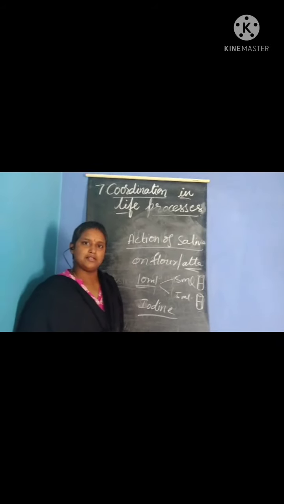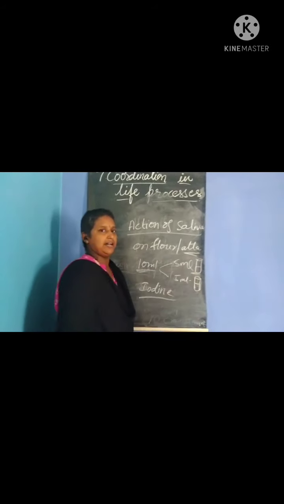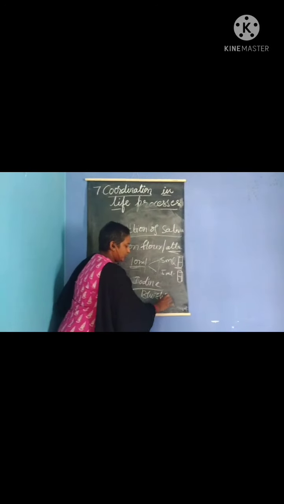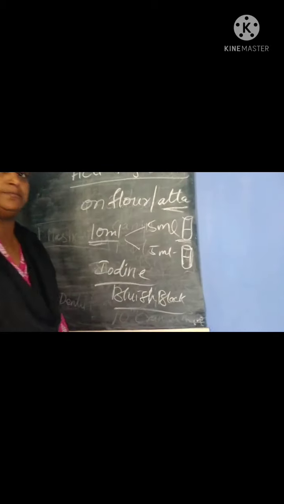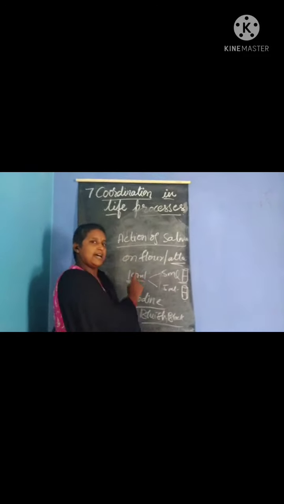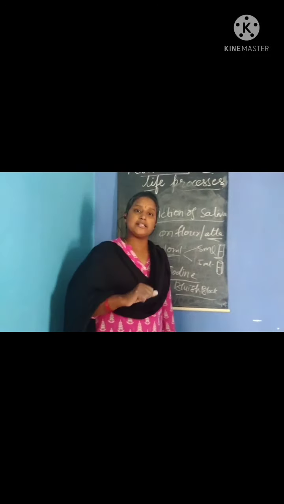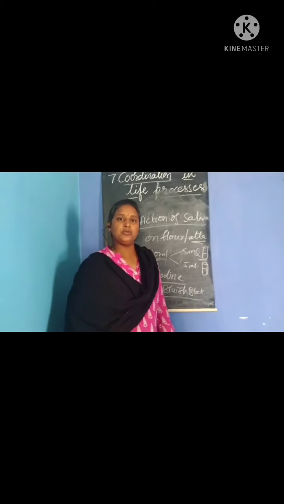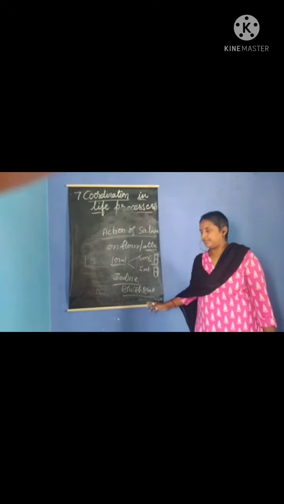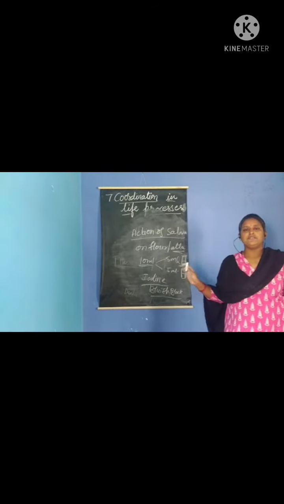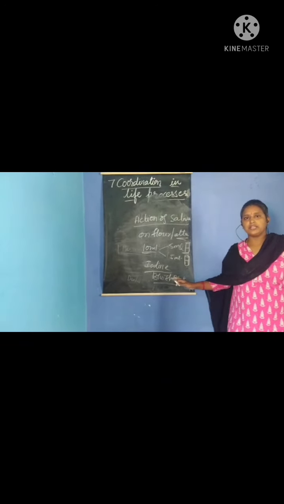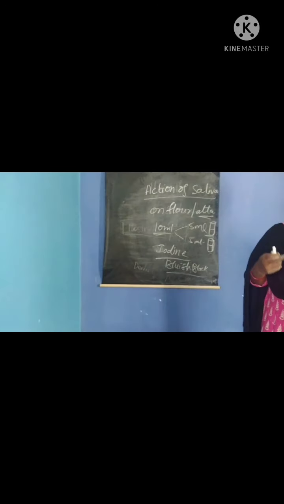After some time, if you observe, the test tube which has saliva changes its color into bluish black, which indicates the action of saliva on the flour. In the flour, the atta, what is present? Carbohydrates are present. So what does iodine reagent do? It acts on carbohydrates and changes the color into bluish black, isn't it? Whereas this 5 ml test tube, which does not contain any flour, does not show any change in color. So by this you can prove that saliva acts on carbohydrates.